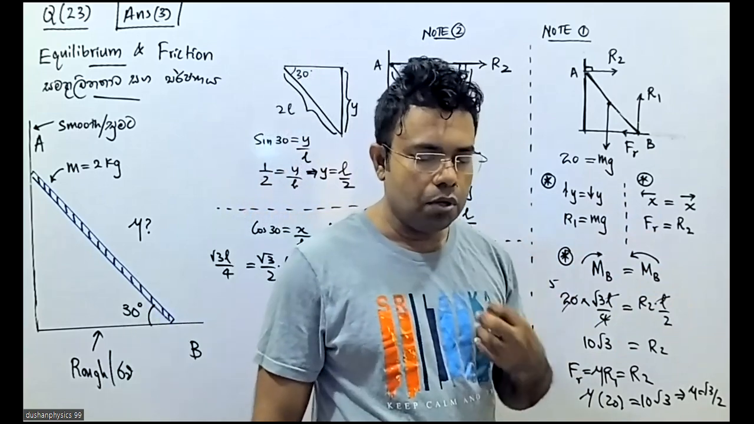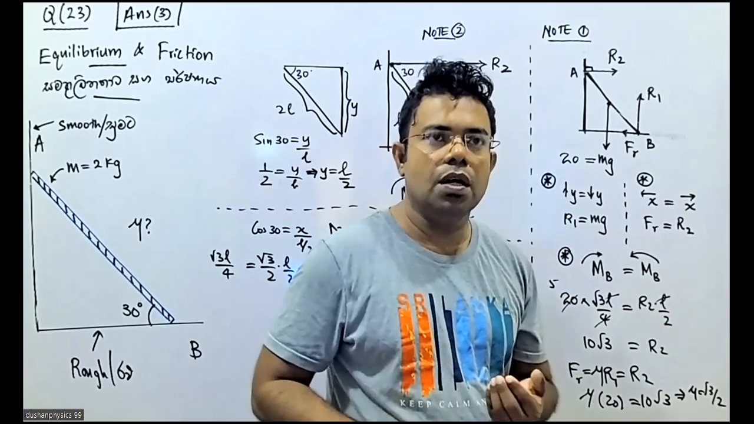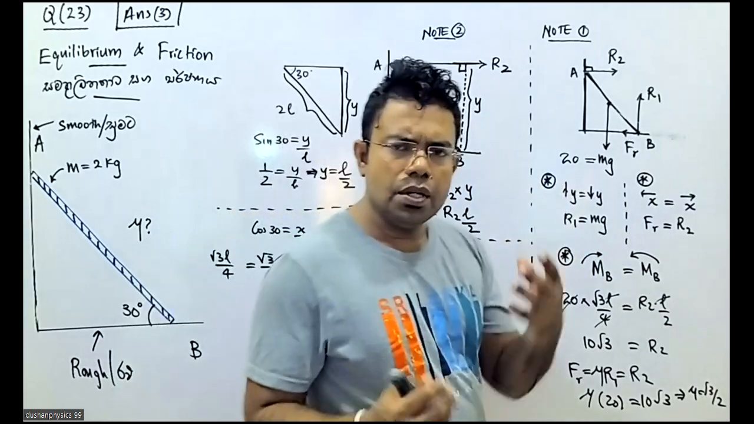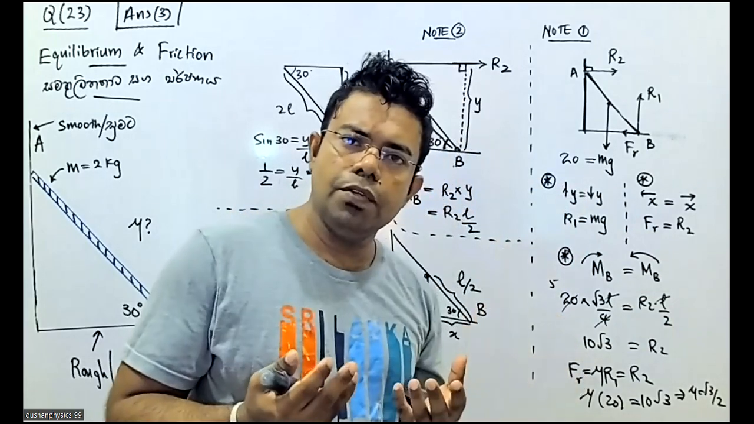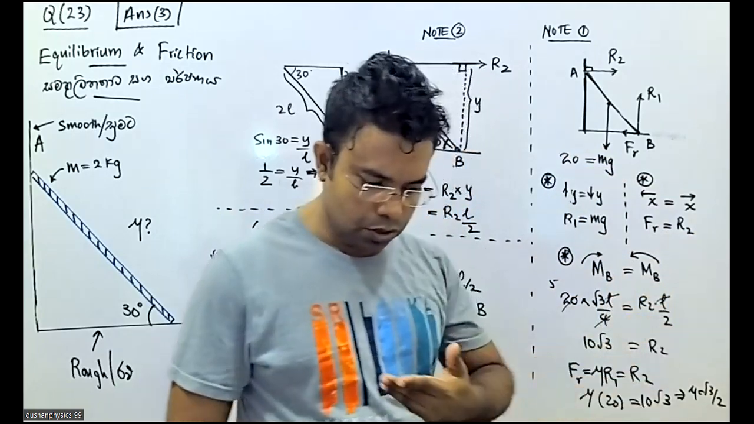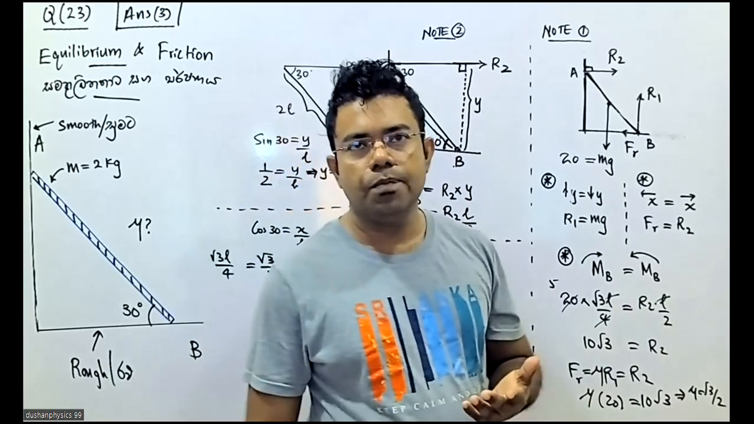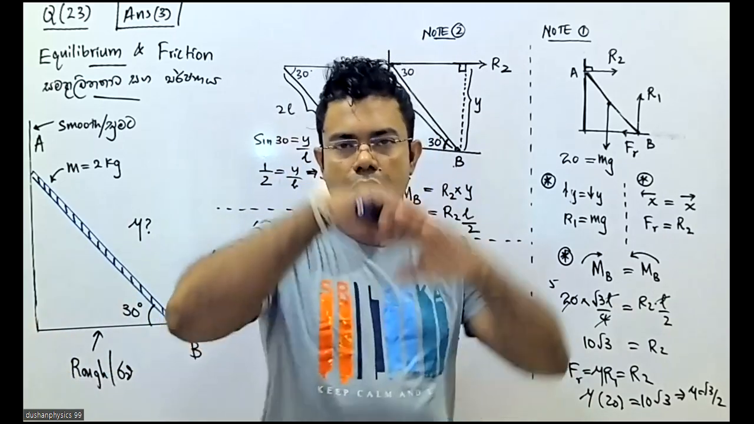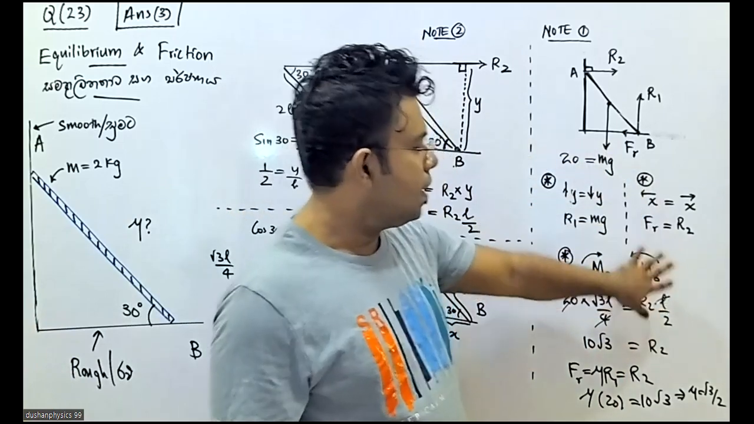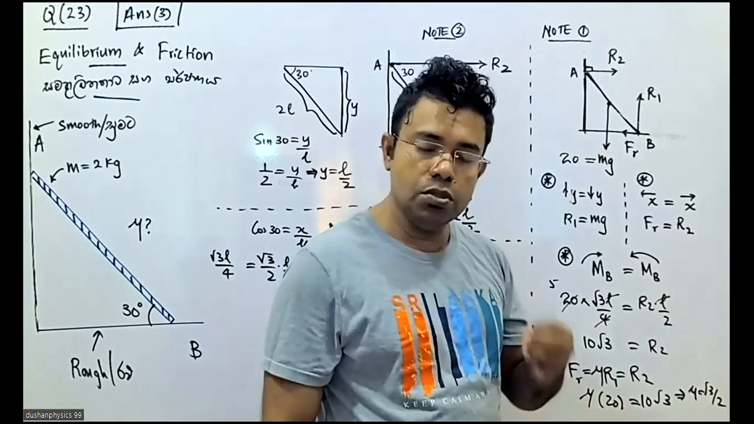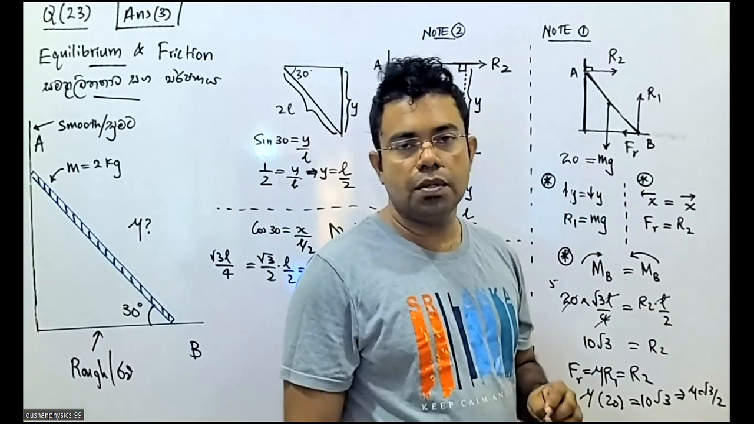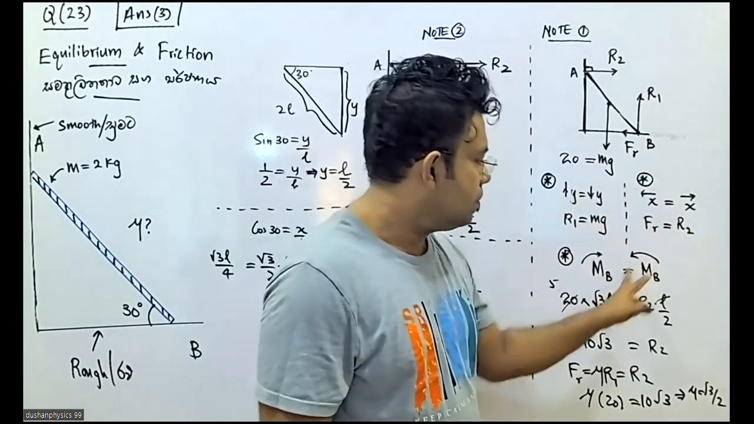When you see a question like this, the plan that should come to your mind is that I should solve this using equilibrium and the friction equation. You know equilibrium. What are the equations that we can apply? Y direction, x direction and moment. All three have to be applied here, in addition to F equals mu R1.